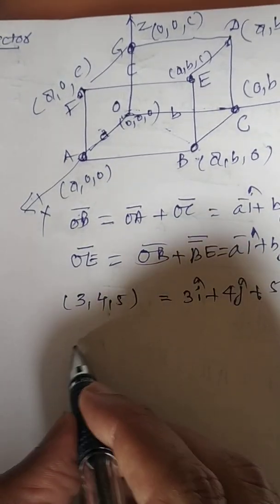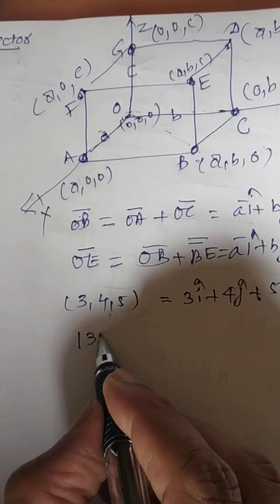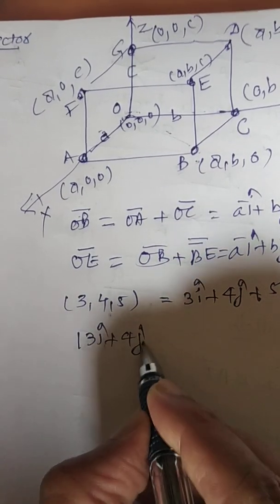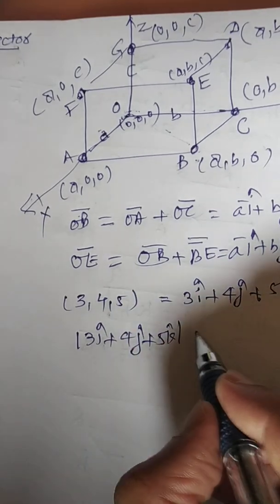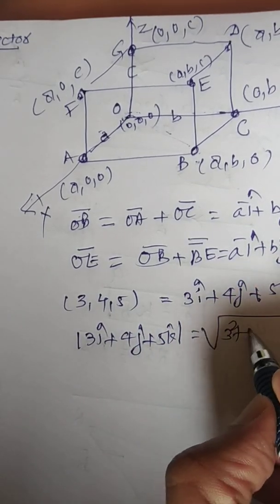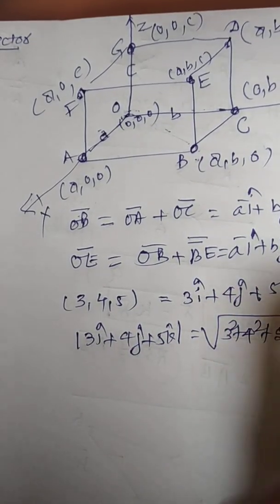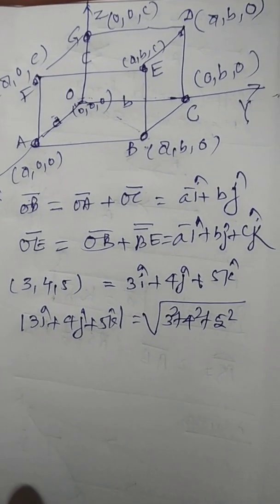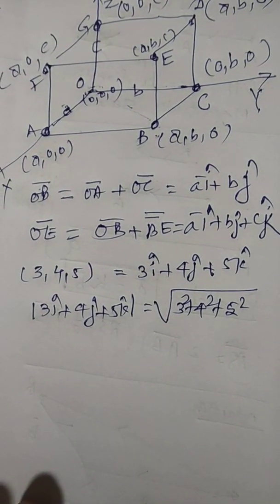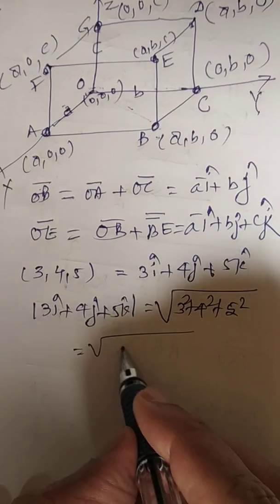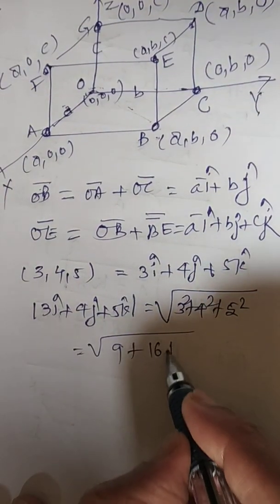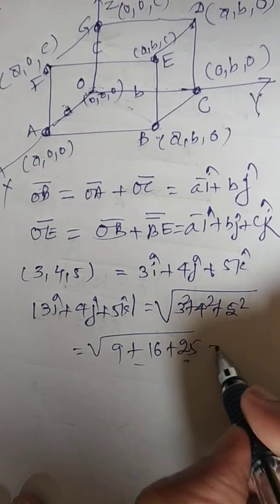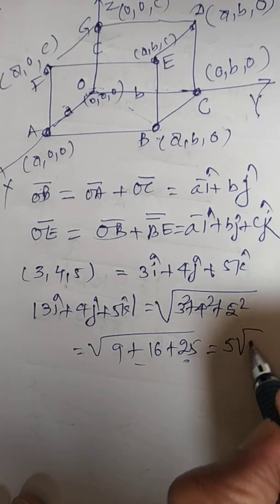And in case someone is asking what is the magnitude of this 3i plus 4j plus 5k, as usual it will be nothing but the square root of 3 square plus 4 square plus 5 square. Simplify, you can get the magnitude of a vector. How much will it be? It will be 9, 16, 25, so root 50, which can be written as 5 root 2.